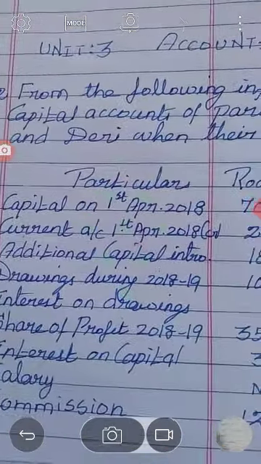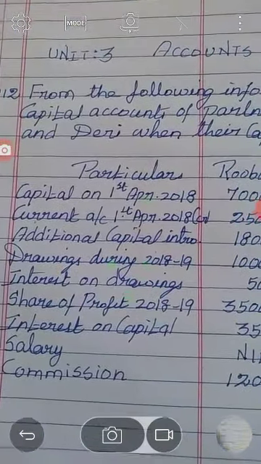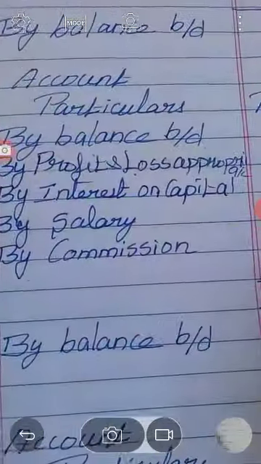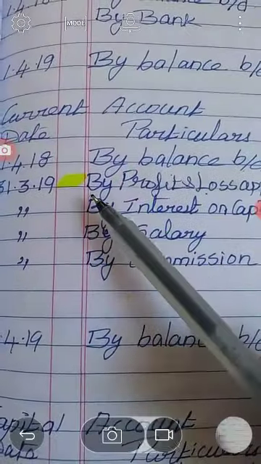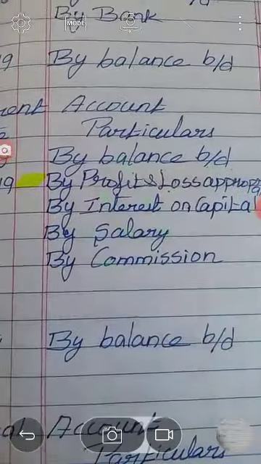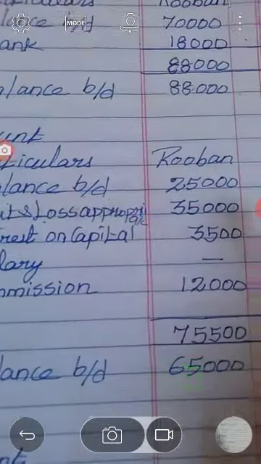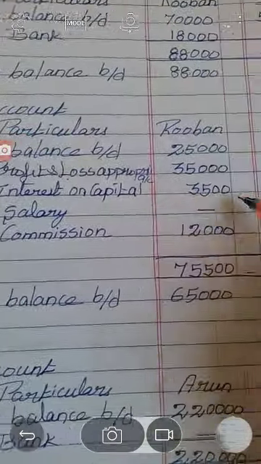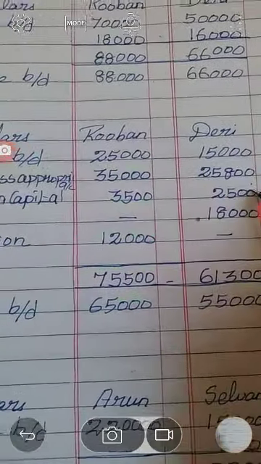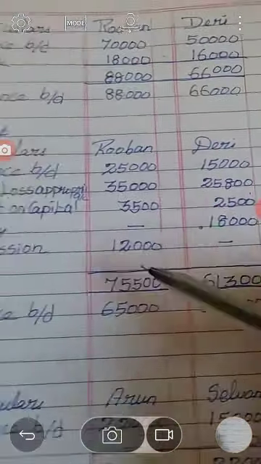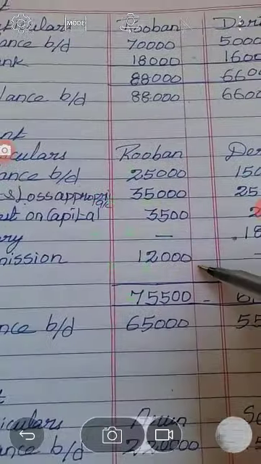The next one is share of profit. Share of profit, then interest on capital, salary and commission, all these items should appear on the credit side of the current account. Share of profit should be shown as by profit and loss appropriation account, 35,000 and 25,800. Then by interest on capital 3,500 and 2,500. Then by salary, Reuben nil, Devi 18,000. Then by commission, Reuben 12,000, Devi nil.